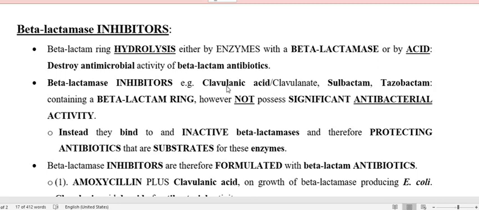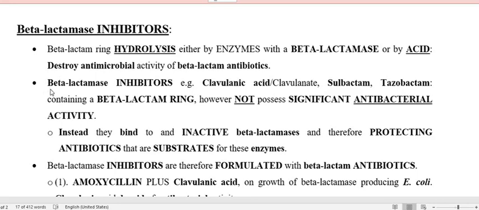Clavulanic acid possesses a beta-lactam ring, sulbactam possesses a beta-lactam ring, tazobactam possesses a beta-lactam ring. So these all possess beta-lactam rings. Therefore these enzymes are going to act on the beta-lactam ring of the clavulanic acid or sulbactam or tazobactam.